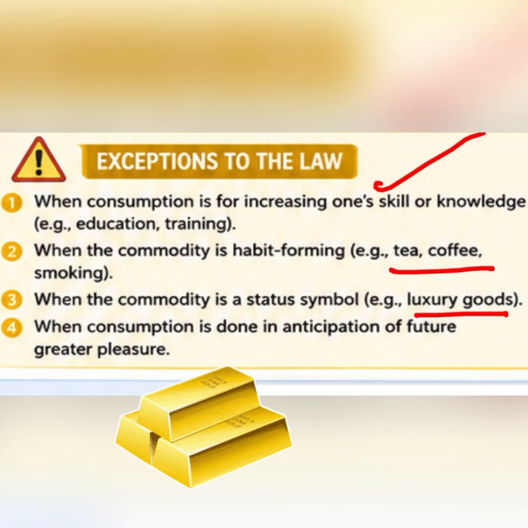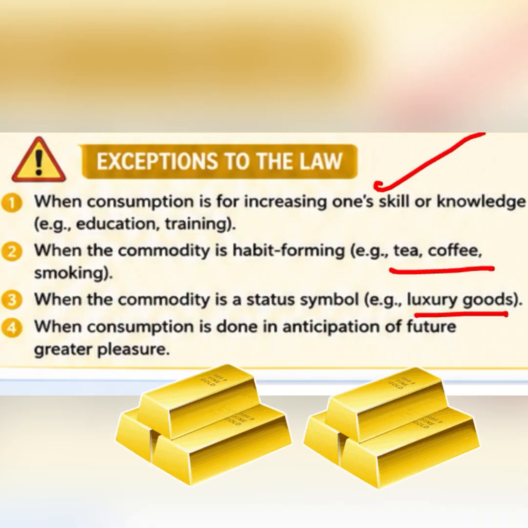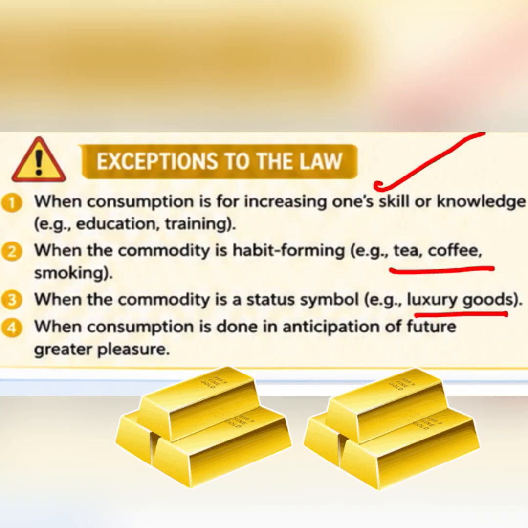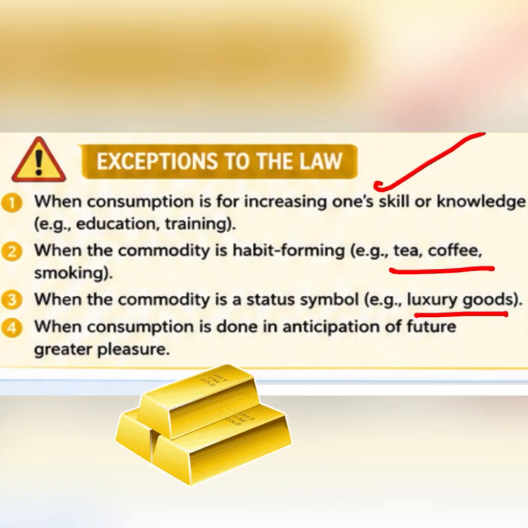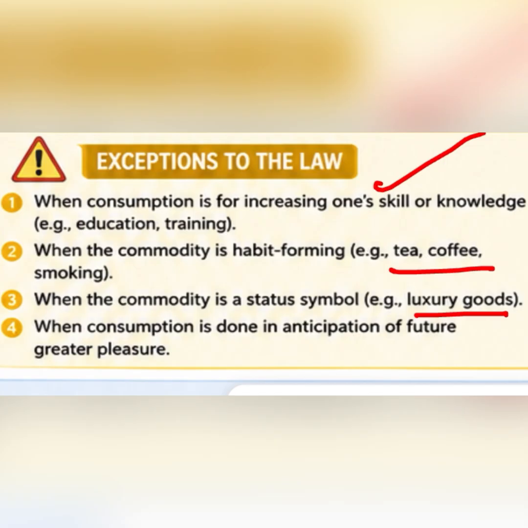Like gold is a luxury item. If I am able to purchase more gold, I will do that. That will not reduce my satisfaction; rather I will be even more satisfied. So in this case also, the marginal utility law will not work, right? So these are a few exceptions.